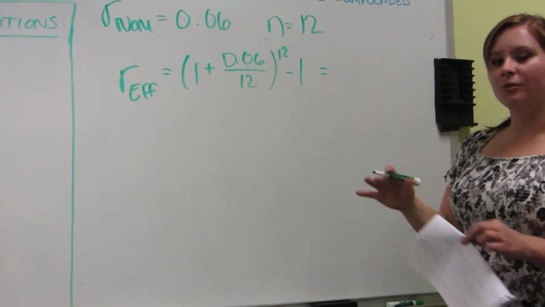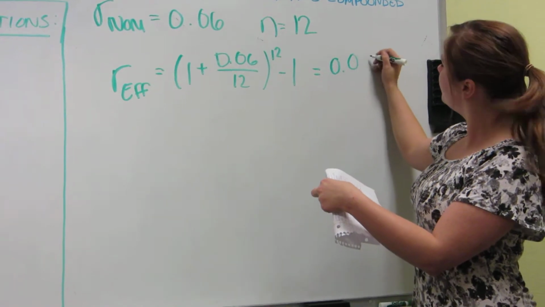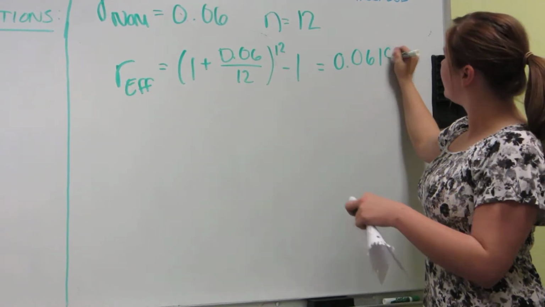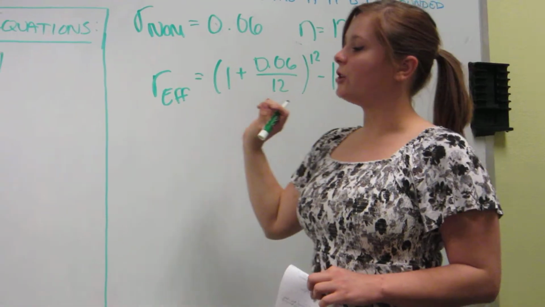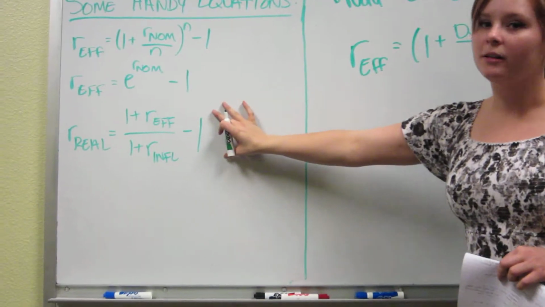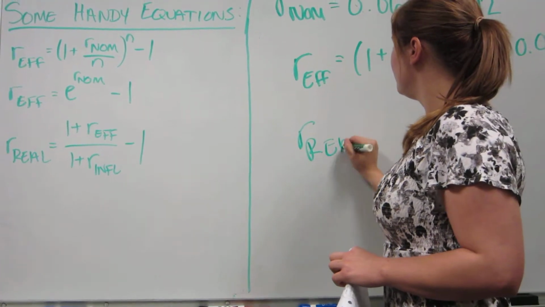And then once you do that in your calculator, you'll find that it equals 0.0618. Now you take that R effective that you just found, plug it into your real equation, and solve for your real interest rate.